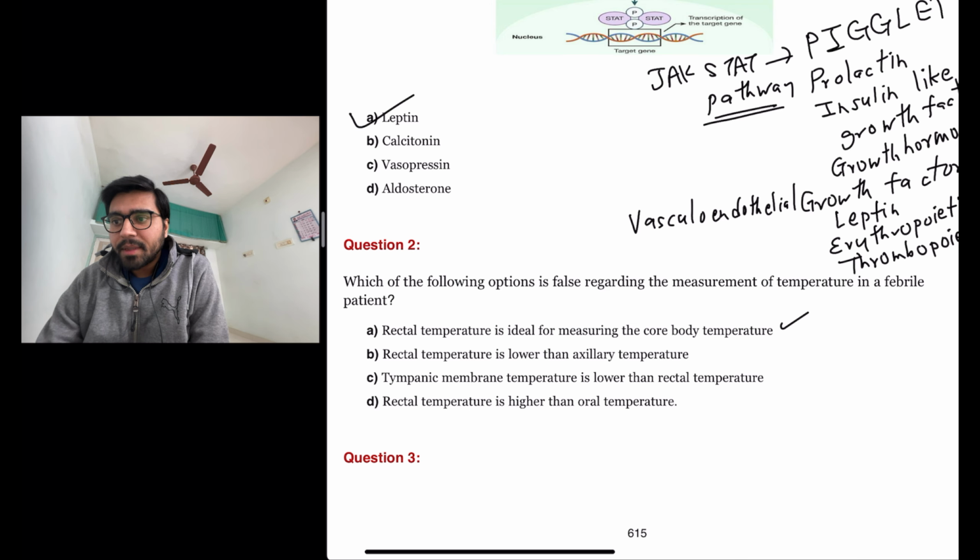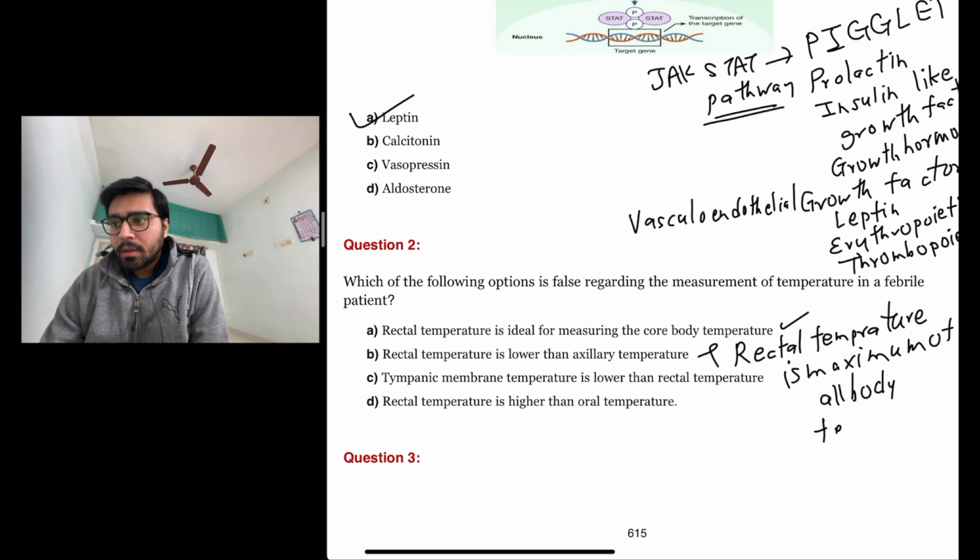This one is a completely false statement, because rectal temperature is the maximum of all body temperatures, or temperature of all body parts.